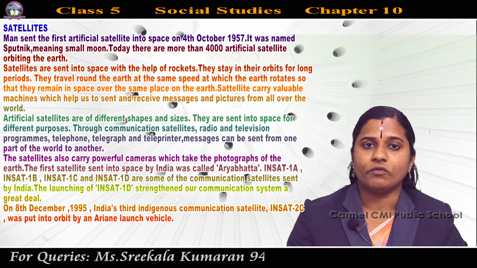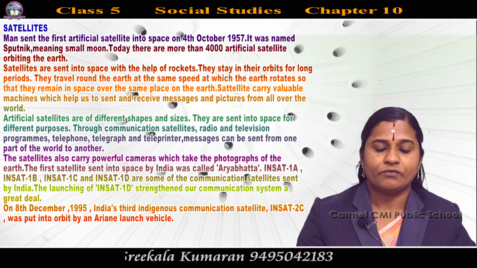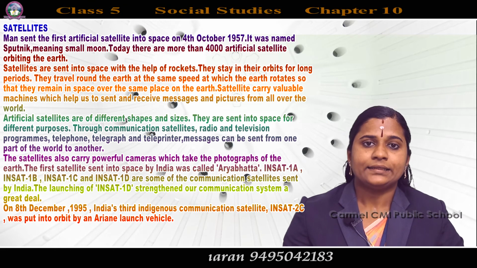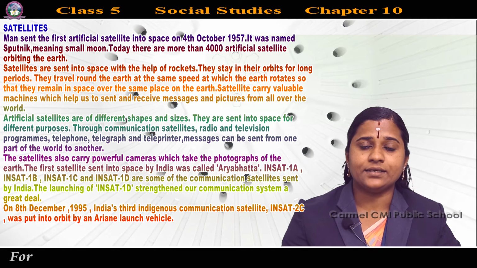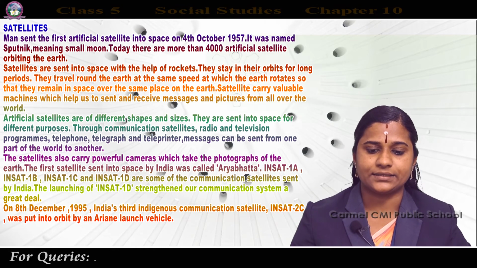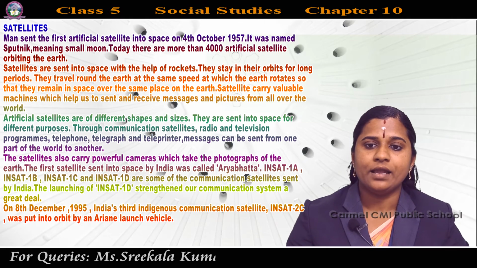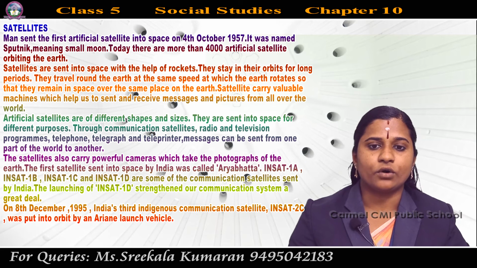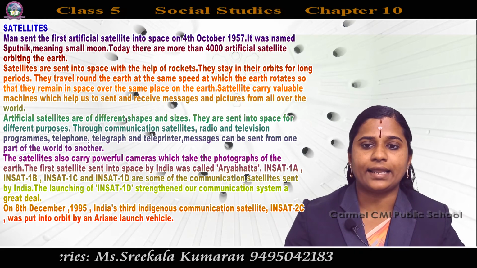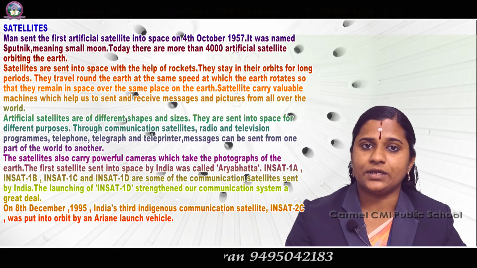Satellites carry valuable machines which help us to send and receive messages and pictures from all over the world. Artificial satellites are of different shapes and sizes. An artificial body placed in orbit around the earth or moon or another planet in order to collect information or for communication is known as an artificial satellite.